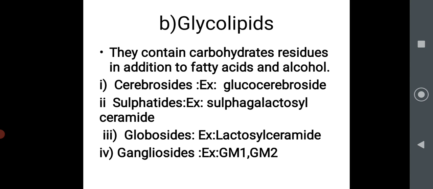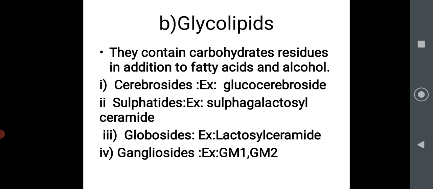For all lipids, fatty acid and alcohol is the base, and the rest are other conjugate compounds. Under glycolipid: cerebroside, glucocerebroside, sulfatide, that is sulfogalactosyl ceramide, and globosides, that is lactosyl ceramide.